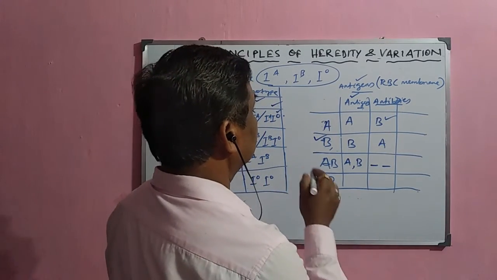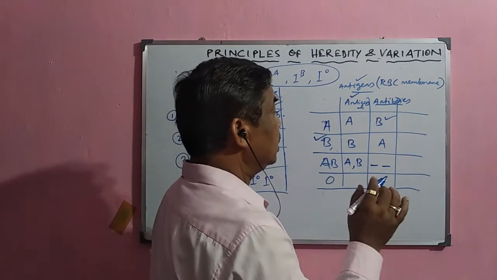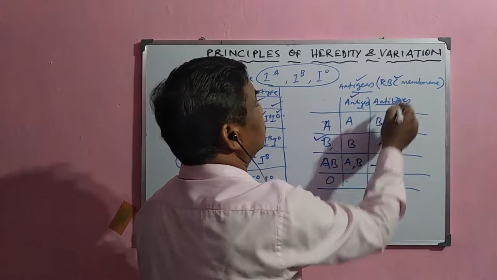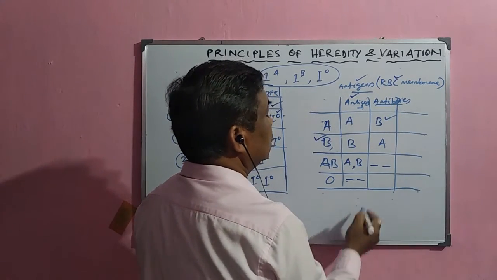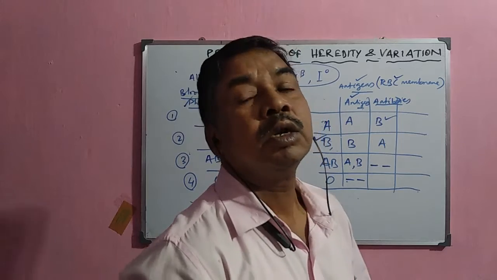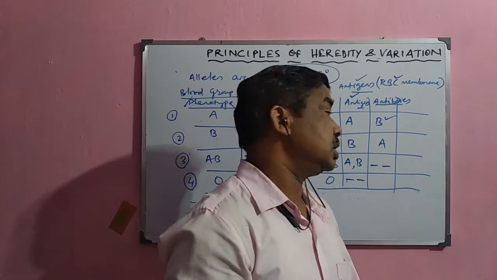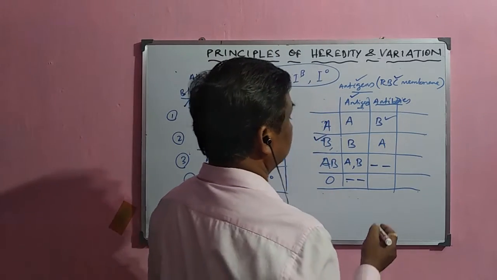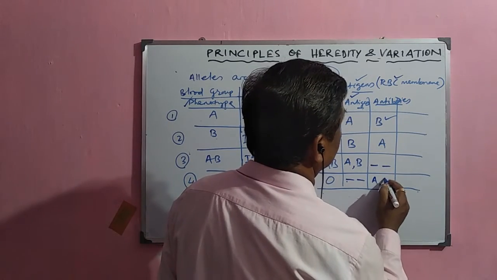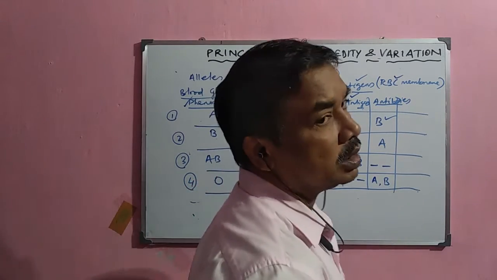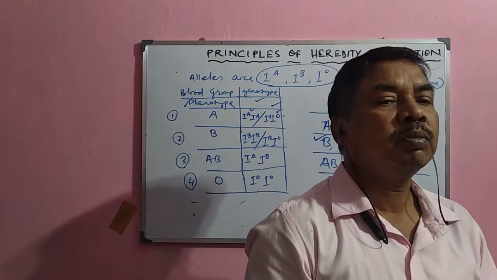And here in case of O, there is no antigen on the outer membrane of RBC. But both antibodies are synthesized there in the plasma of the blood. Both A and B antibodies are present in the plasma of the blood.